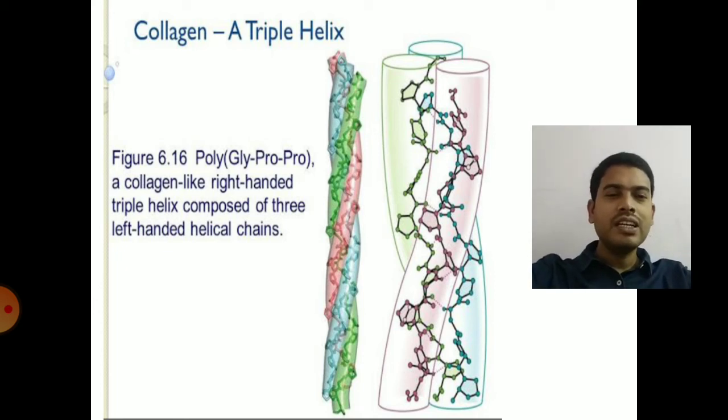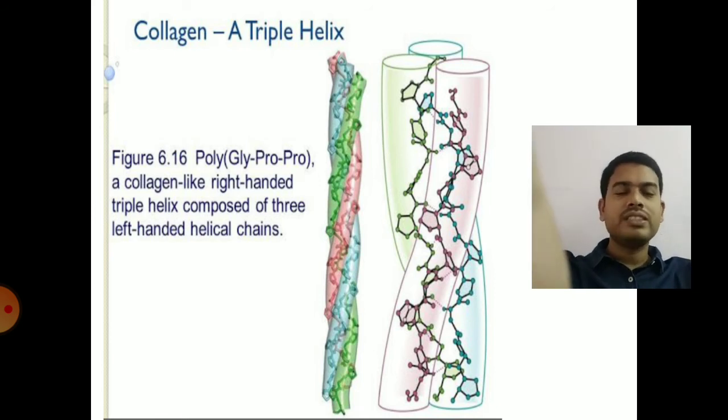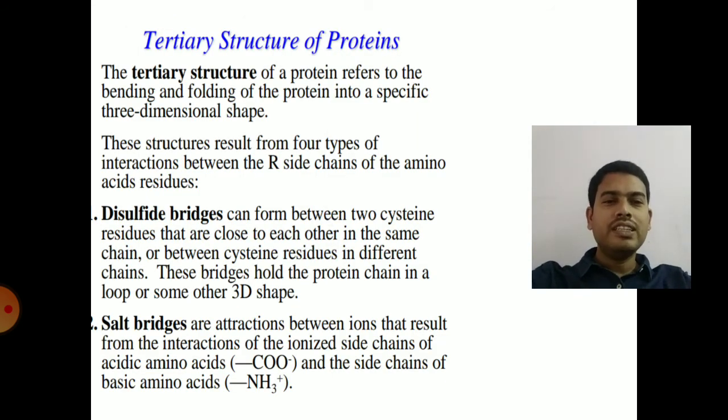So these are the three secondary structures: alpha helix, beta pleated sheet and collagen triple helix, which are stabilized by inter and intramolecular hydrogen bonds. Next one is tertiary structure. It is also called the three-dimensional structure of proteins, and different kinds of bonds are present in this three-dimensional structure of proteins.